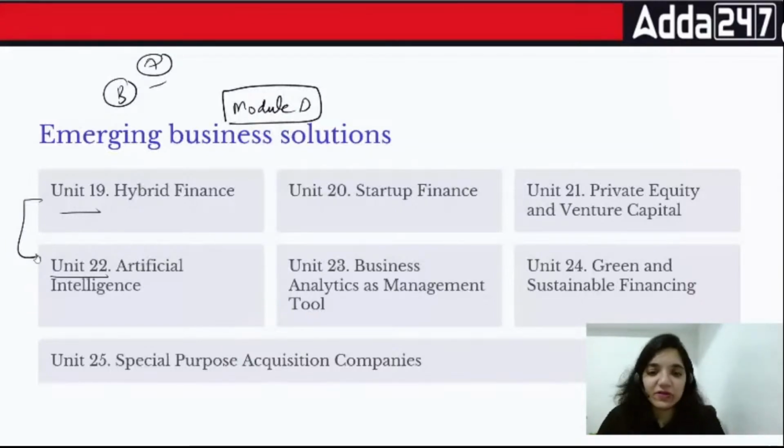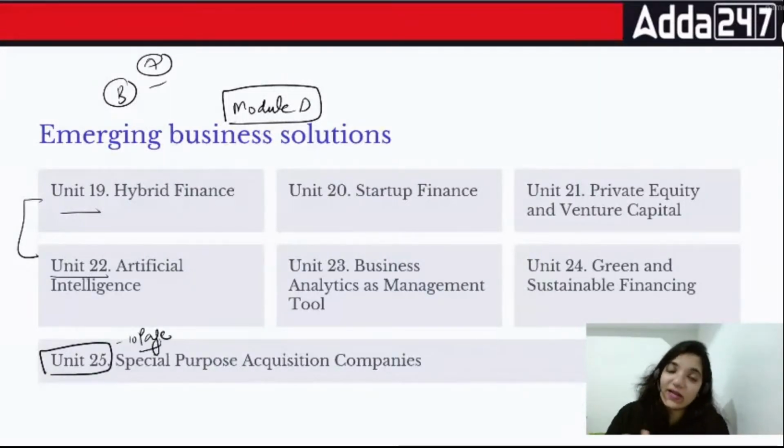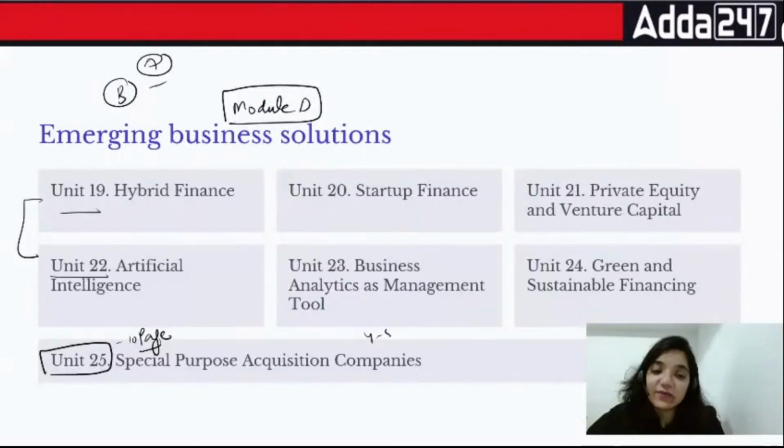With this particular examination, ABFM was introduced last year, in the 2023 November, December examination. Unit 25. This is barely a 10-page chapter in the book. Overall, hardly 10 pages, including everything: your MCQ part, your answer part, your key components, your index, everything. Shortest chapter. At least 4 to 5 questions came from this particular chapter. This is the easiest chapter.